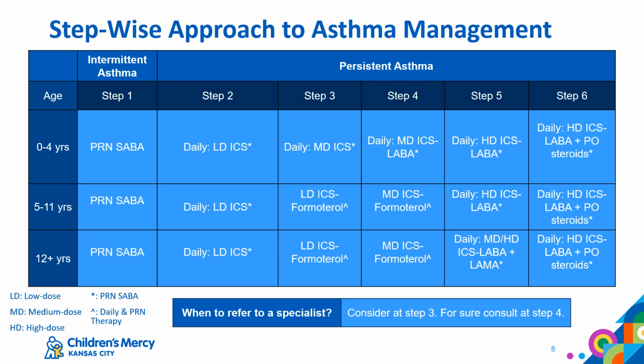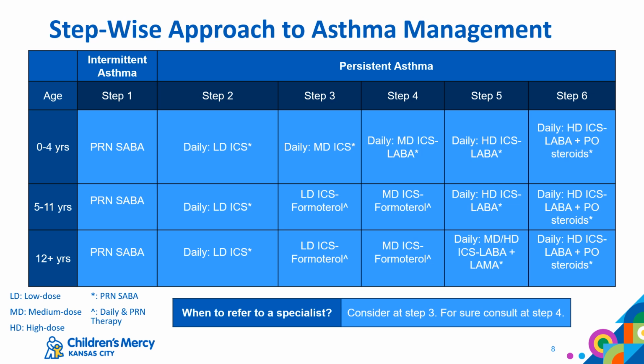The table provided shows a stepwise approach to asthma management. As you can see, there are 6 steps divided by age ranges. It's important to note that this table is only giving you the first-line therapies for asthma management. There are alternative options, as not every person's situation or insurance will allow them to use the below prescribed therapies.